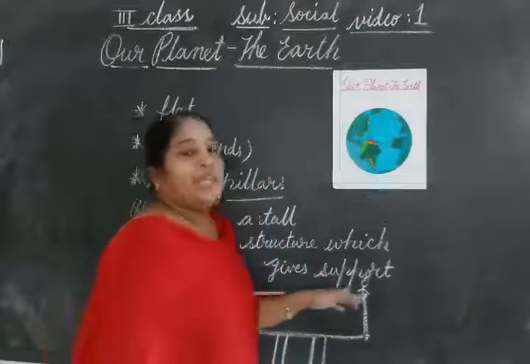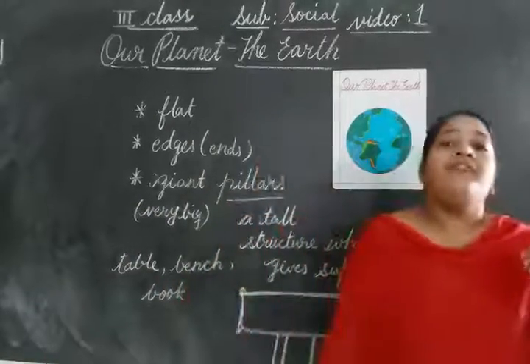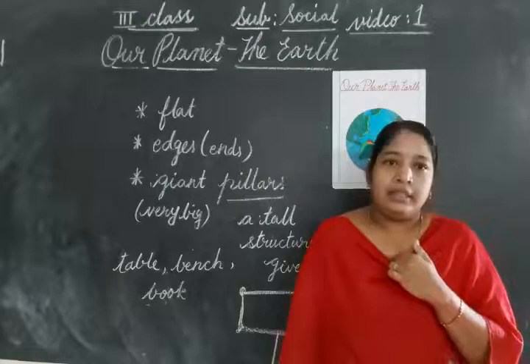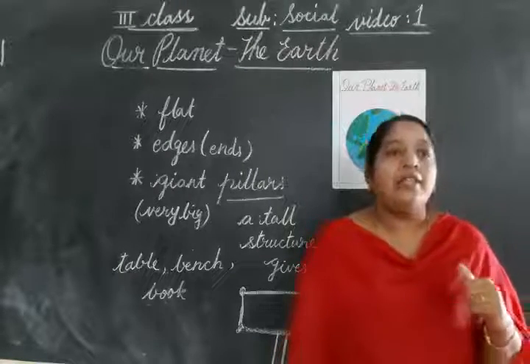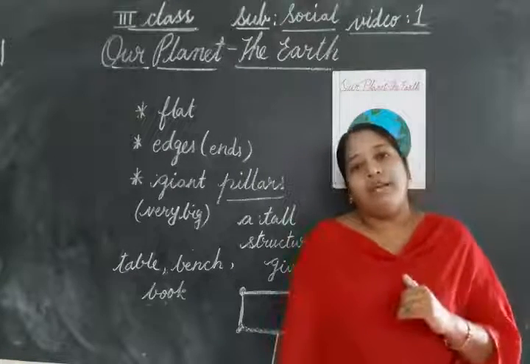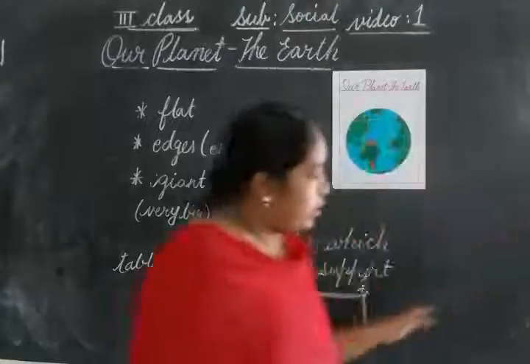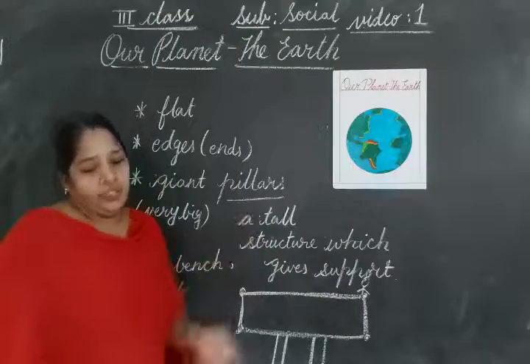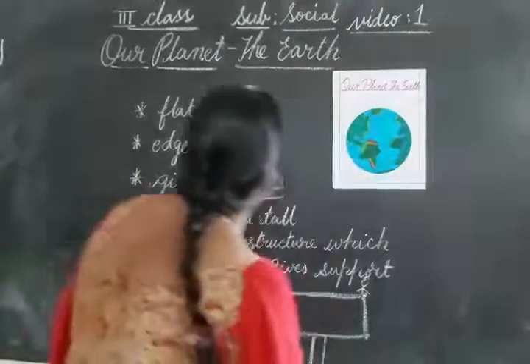In the same way, the people in olden days feared that if they traveled too far on the earth, they may reach the edge and fall from the earth. But it is not true. Why? Because the earth is not flat, but round in shape. Clear, children?